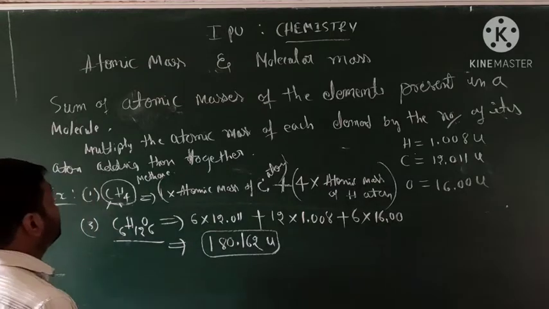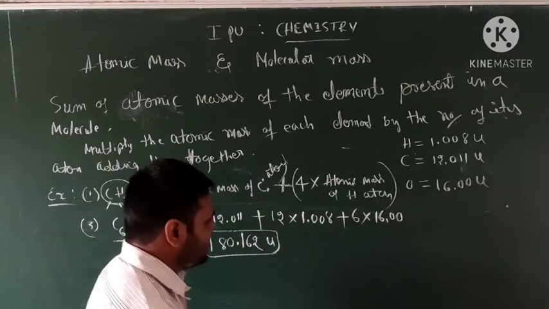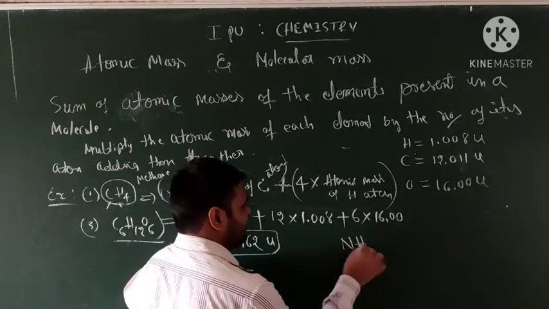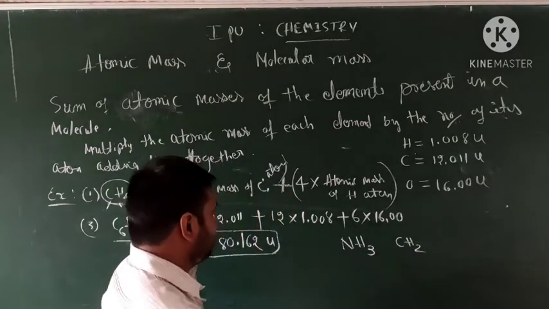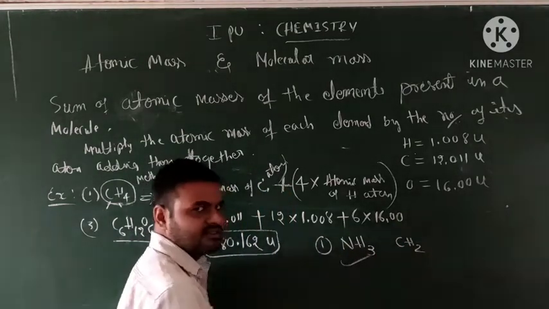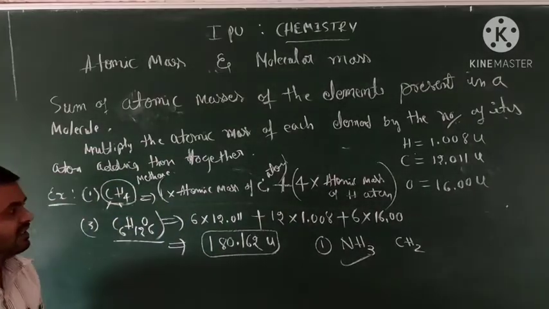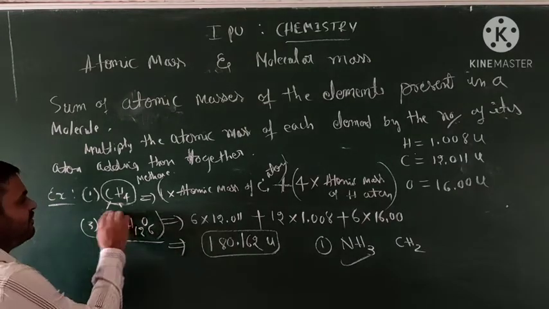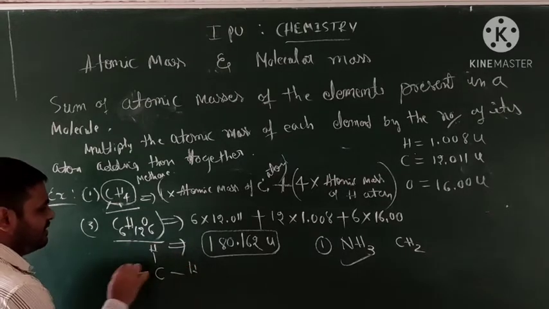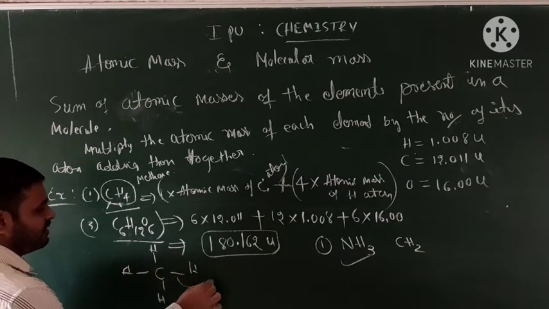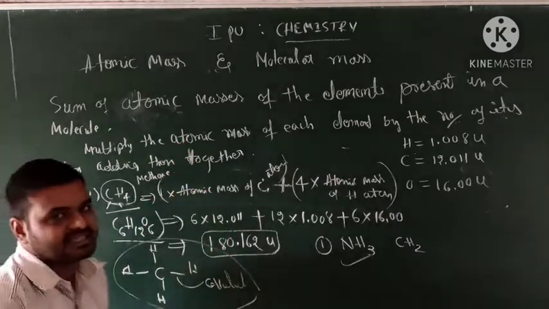This is the molecular mass of glucose. Take any example and write it. Okay, take an example like NH3, CH4. Any molecules you can calculate yourself. Okay students, this is about the molecular mass. With molecular mass, we can identify the covalent bond. Yes, students, this belongs with the covalent bond.